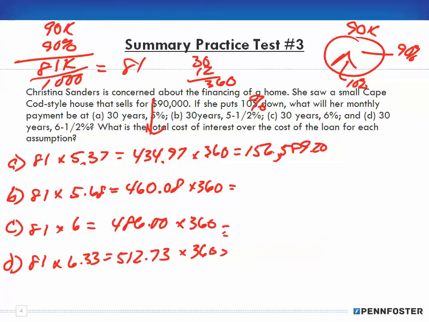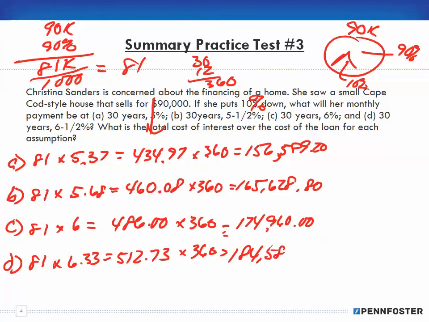So $434.97 times 360 is $156,589.20. 460.08 times 360 is $165,628.80. 486 times 360 is $174,960. And 512.73 times 360 is $184,582.80.